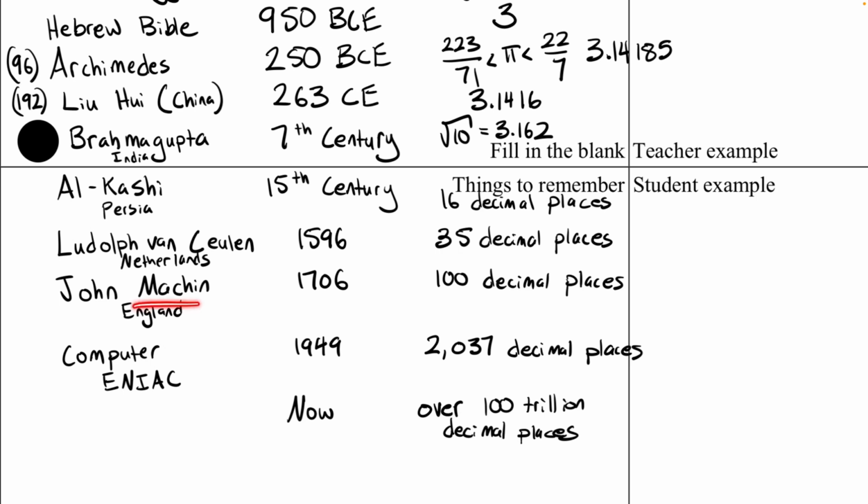Then we get to John Machin, and Machin is the one that invented the formula we're going to be using, and he got 100 decimal places of accuracy. We're using his formula because his sequence converges on pi super fast. And then we had computers in the 1940s that got up to 2,000 decimal places, and now we have over 100 trillion decimal places of accuracy.